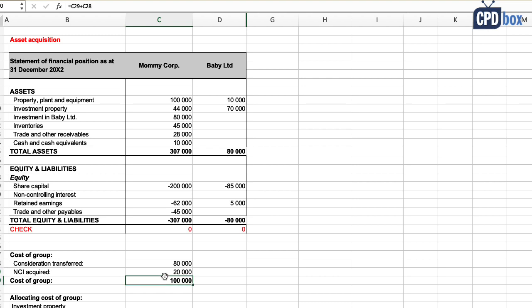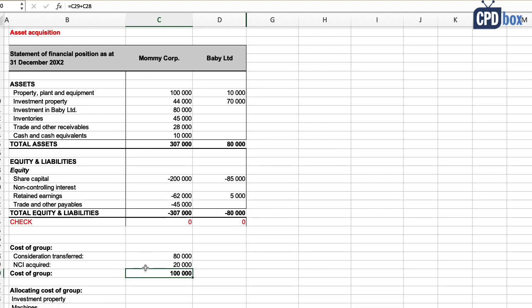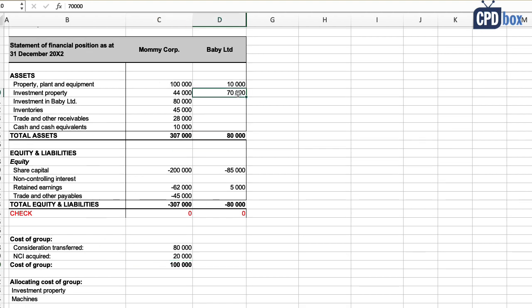Fine. So the cost of the group is 100,000. We need to allocate it to the cost of assets and liabilities acquired relatively based on their fair values. The question said that baby's assets were at their fair values, so let's do the allocation. To investment property, we allocate 70,000 divided by total assets of 80,000 multiplied with cost of the group of 100,000.